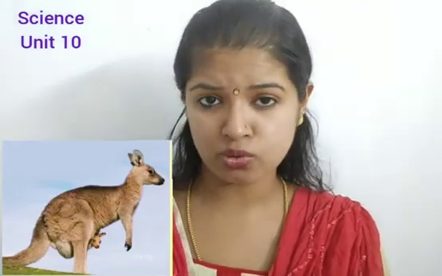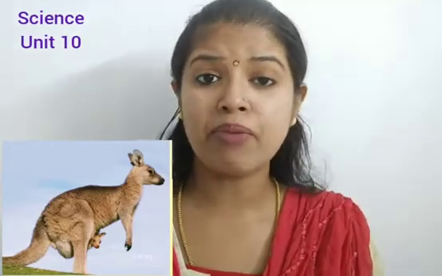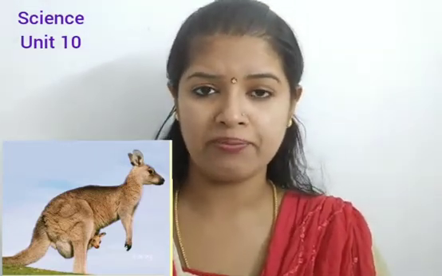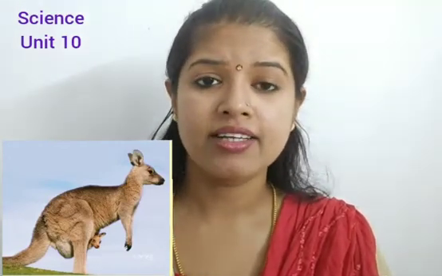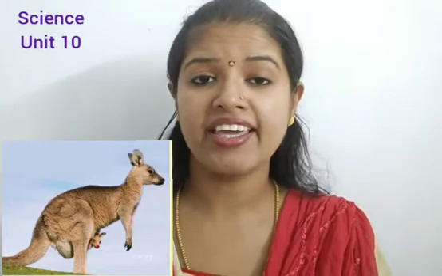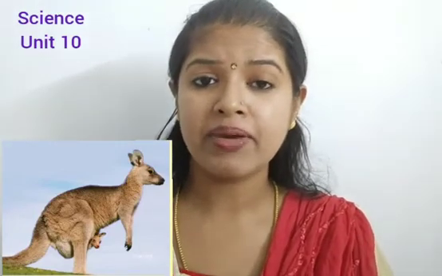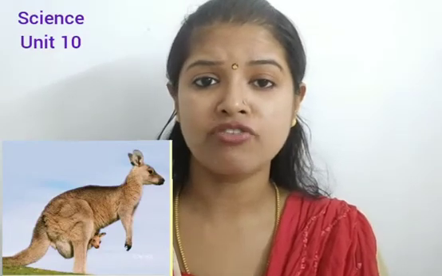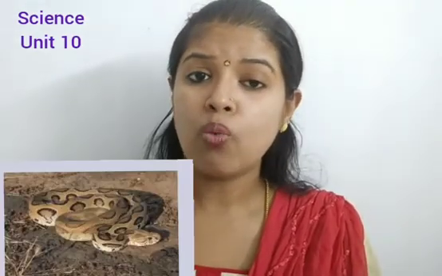Then kangaroo. It is a pouched animal. They have a pouch in front of their body, which is seen in Australia. They take care of their young ones by keeping them in the pouch of their body. Now viper, a viviparous snake.